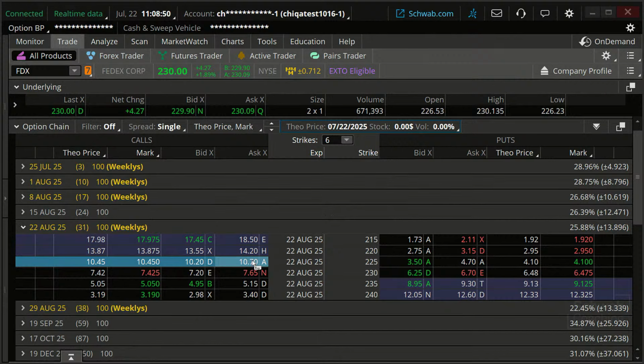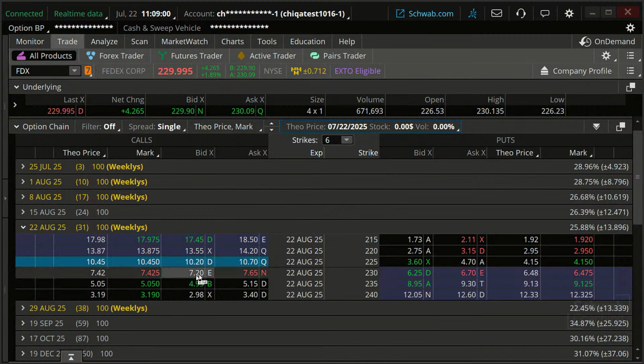Okay, so let's see, stock's at 230 now, right on the nose. So let me go to 230 and let me go right here on this. So what price is this option going to be if the stock goes up to 240?